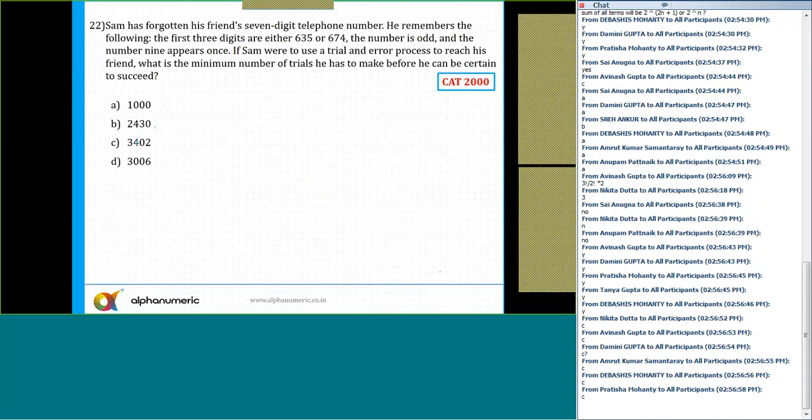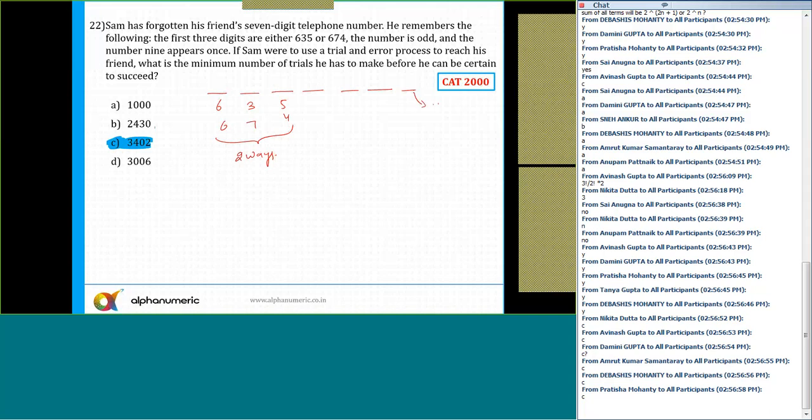Great. The correct answer is definitely option C, 3402. So let me discuss it quickly. Sam has forgotten his friend's 7-digit telephone number. So there are a total of 7 places: 1, 2, 3, 4, 5, 6, 7. He remembers the following. The first 3 digits are either 635 or 674. So the first 3 places can be arranged in 2 different ways. The number is odd.